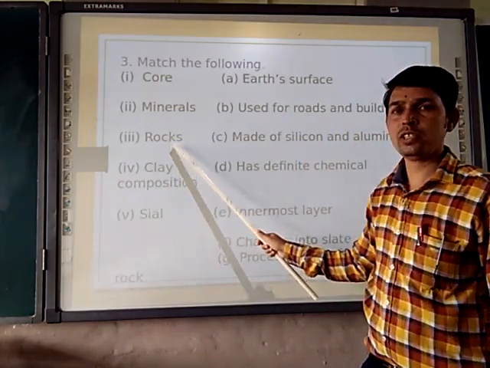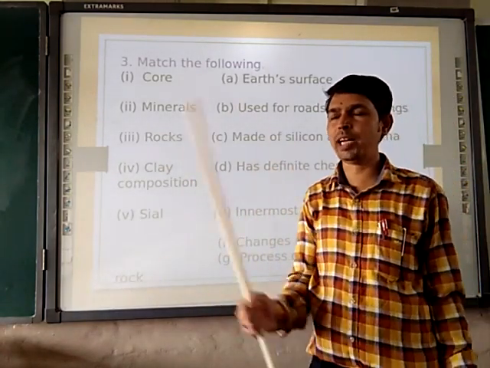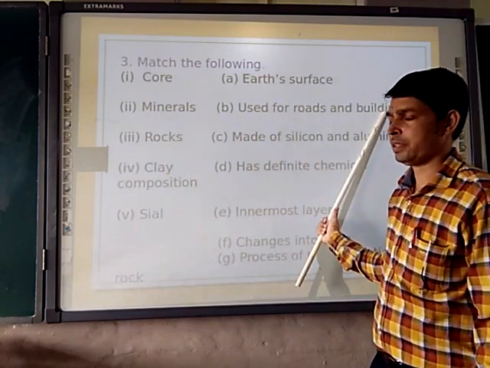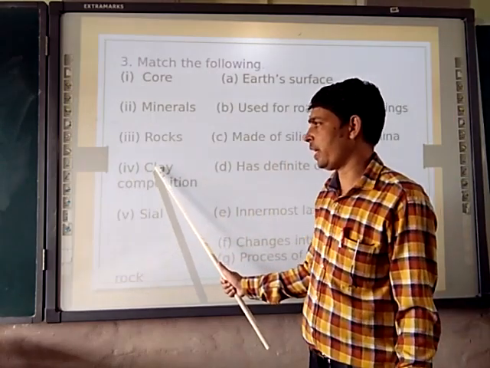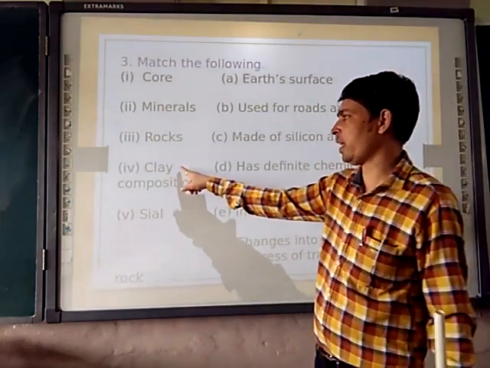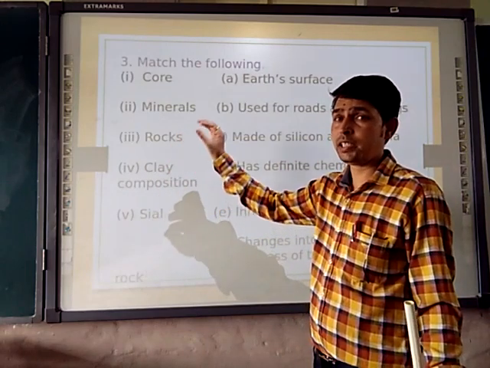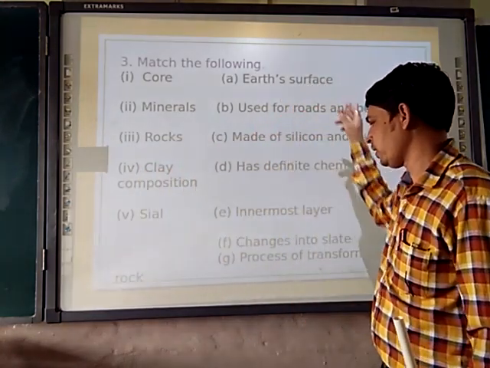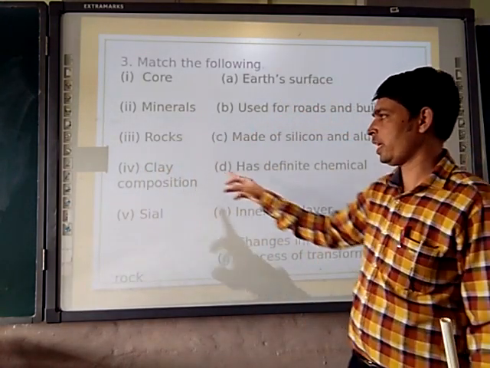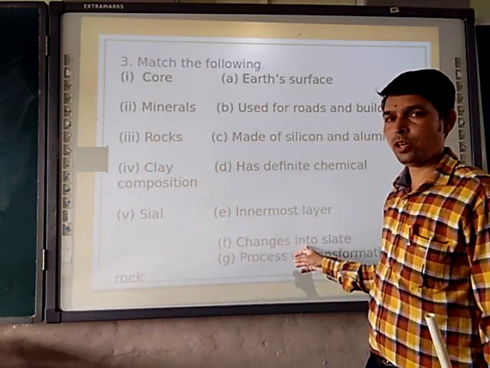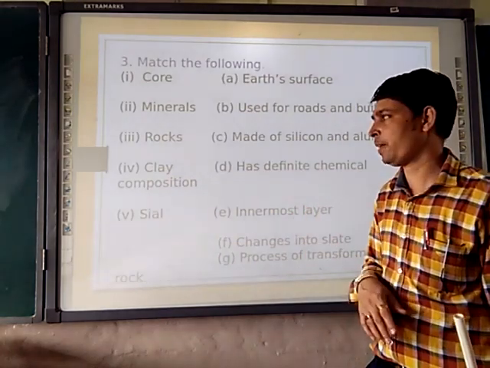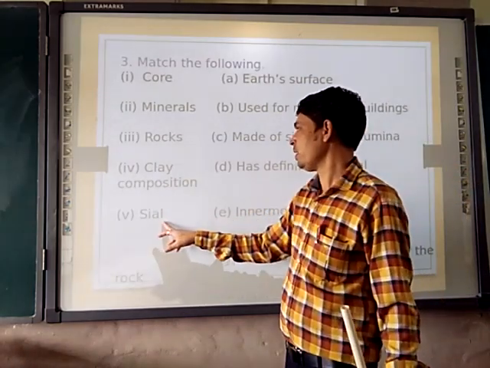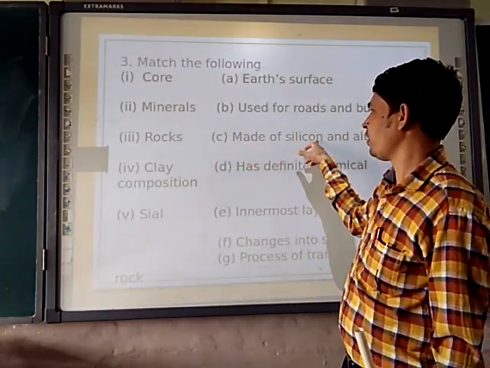Then third, rocks. As we talked about the uses of rock, quickly your eyes move here. Rocks are used for roads and building purposes. Then the fourth one, clay. So what is clay? Clay is an example of metamorphic rock, or it is a changing process. So what is the clay doing? It changes its state. The clay changes its form, converting into shape, that's the example of metamorphic. Then the cell, that means made up of silicon.